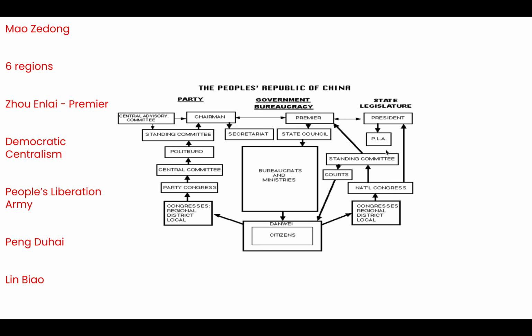Because what they do, the PLA is put in charge of the 6 regions of China. Okay, they have to manage these regions. It is their job to patrol and to ensure that the people within these regions are following the rules laid out by the Communist Party.